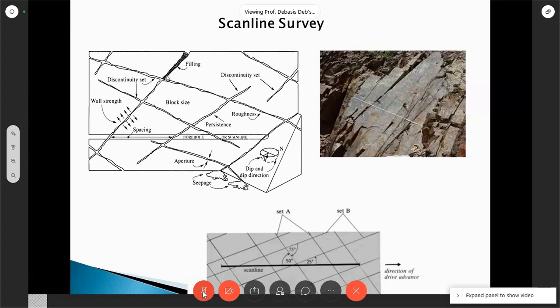Number 2, if we have enough material, then we also find out its shear property. What is its shear strength? What is the shear strength of this infilling material? To find out basically its cohesion. Okay. So this is number 3. So first we are finding out RQD. Second we are finding out joint spacing. Third we are finding out the property of the infilling.